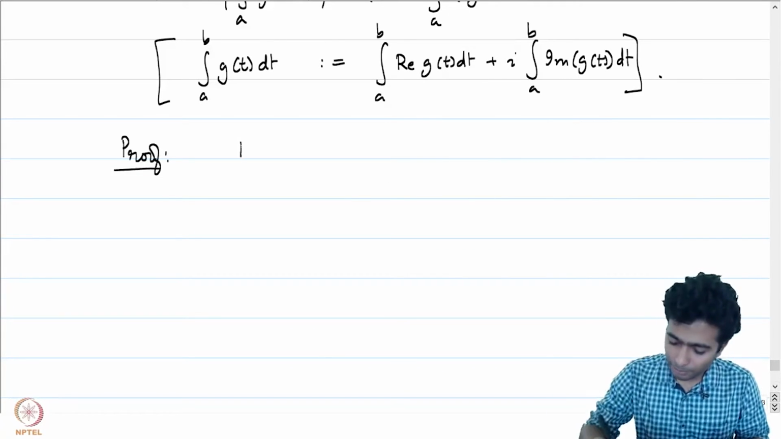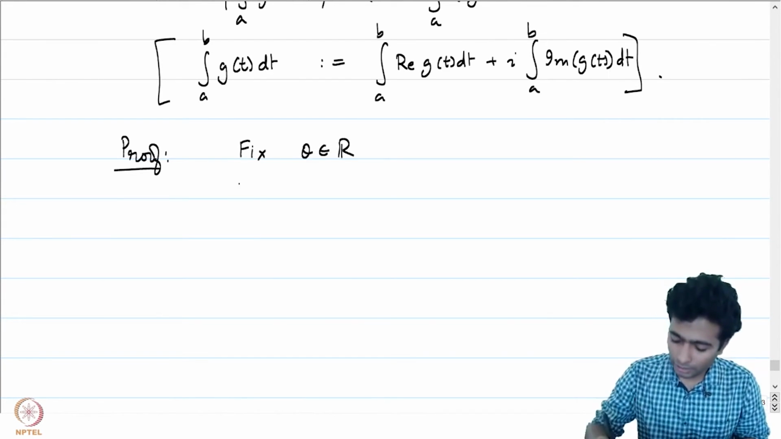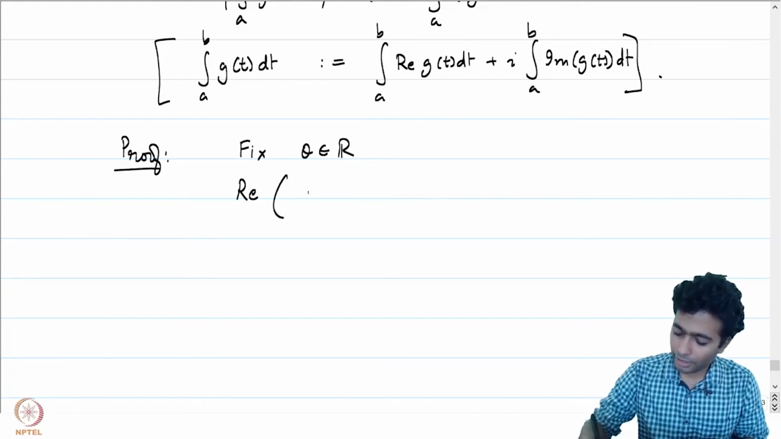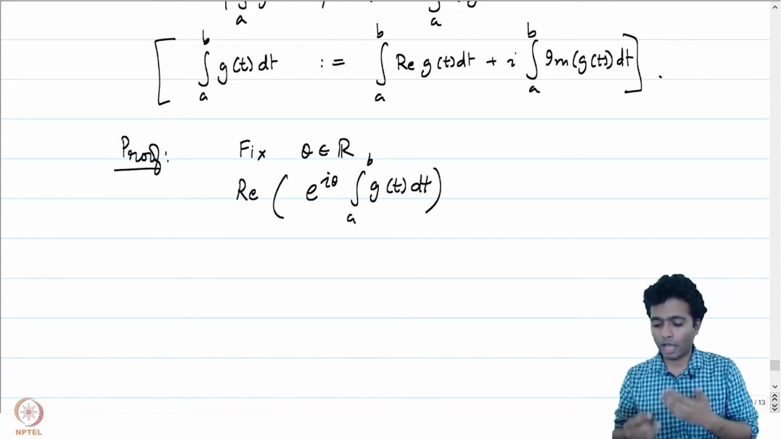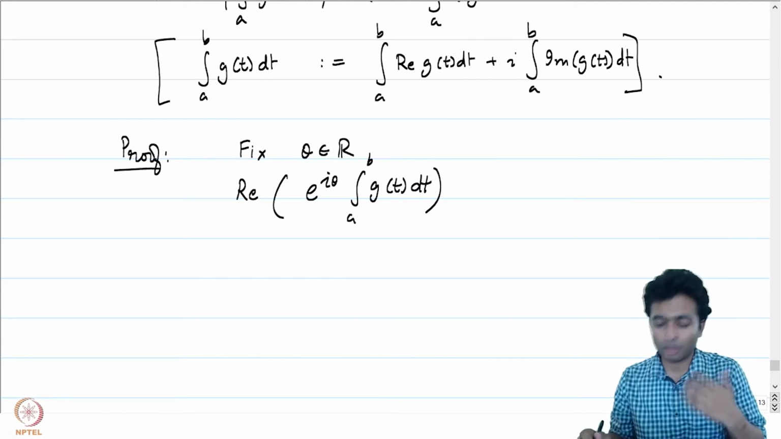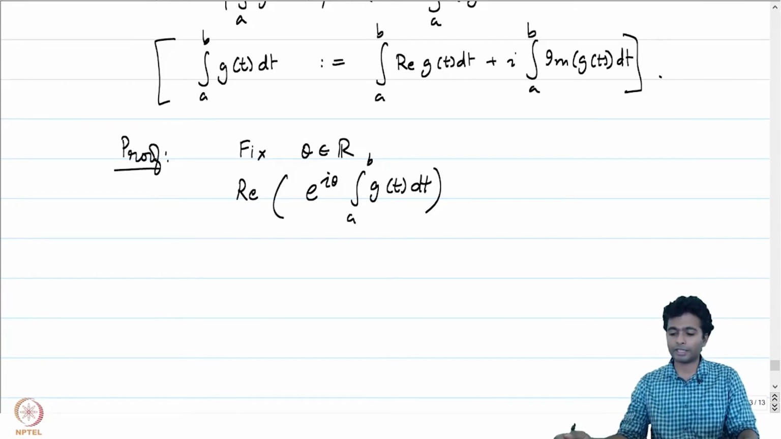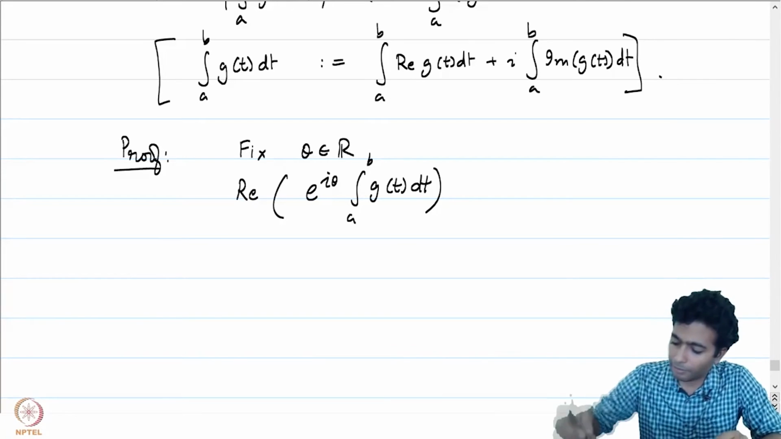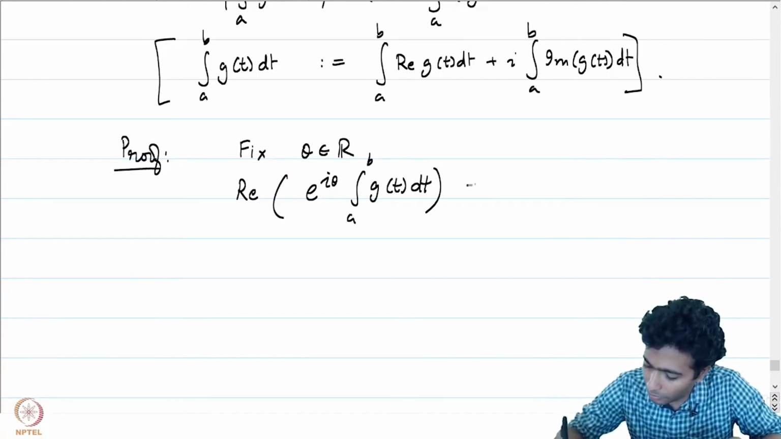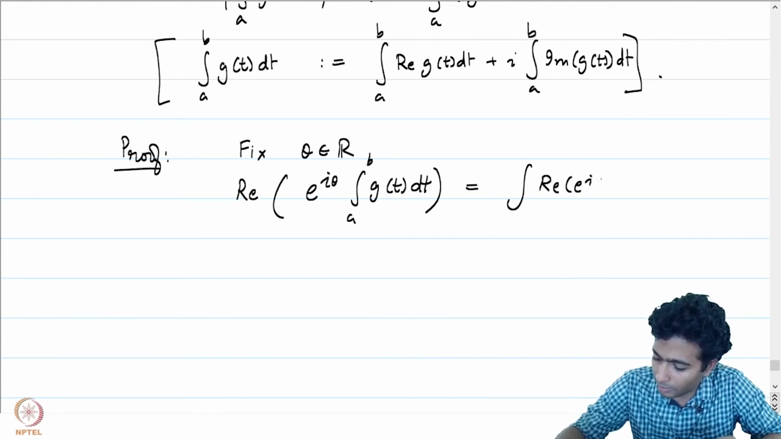So let's fix a point theta in R, and let's look at the real part of e to the power i theta times the integral from a to b of g of t dt. If you remember the characterization of absolute value in terms of the supremum of e to the power i theta times z, you would see that we are going in that direction. But before applying anything more, this is just going to be the integral of the real part of e to the power i theta